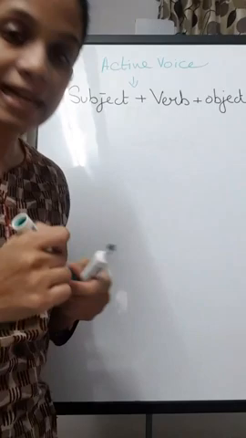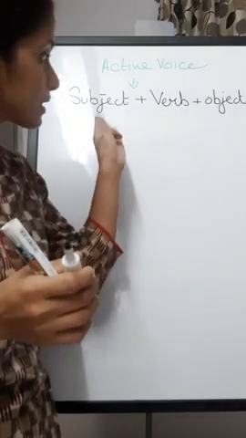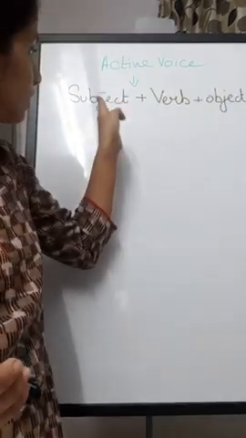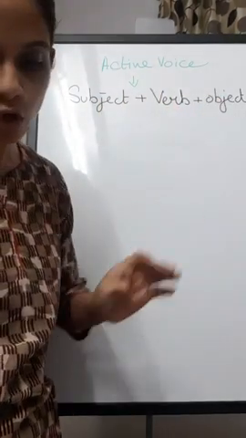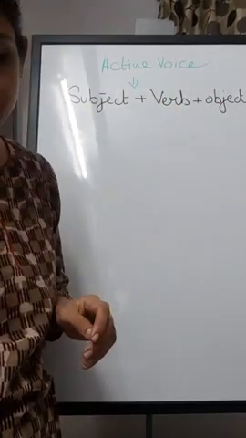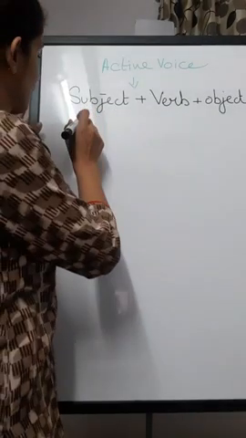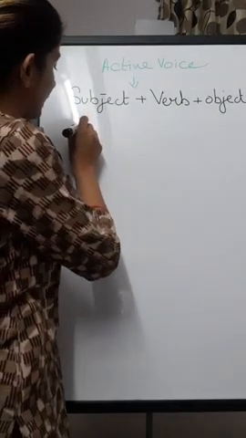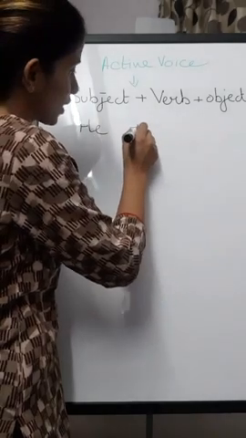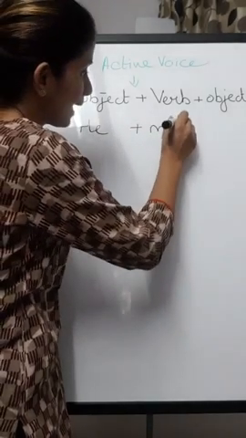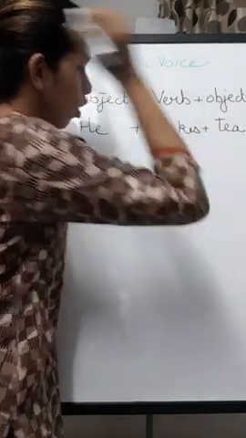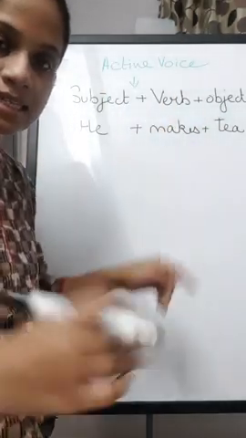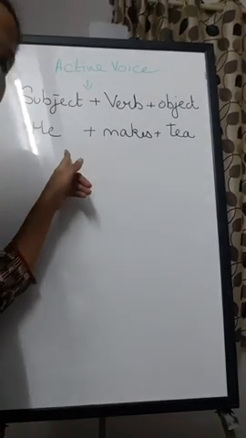So whenever a sentence is in active voice, this is the order of the sentence. First is the subject, then the verb, and then the object. He is the subject, makes is the verb, tea is the object. This is a sentence in active voice.